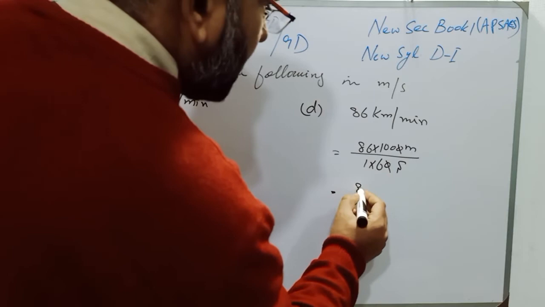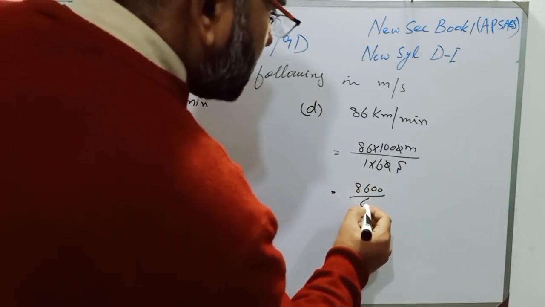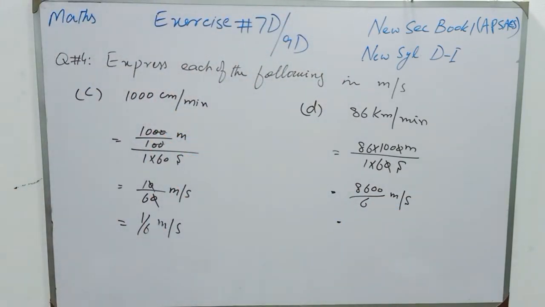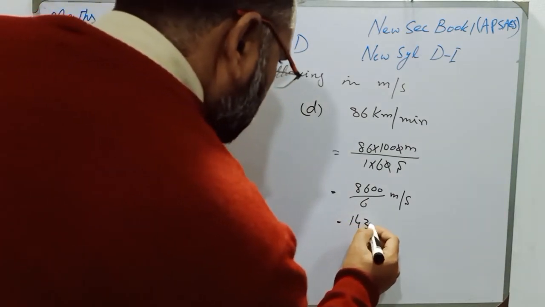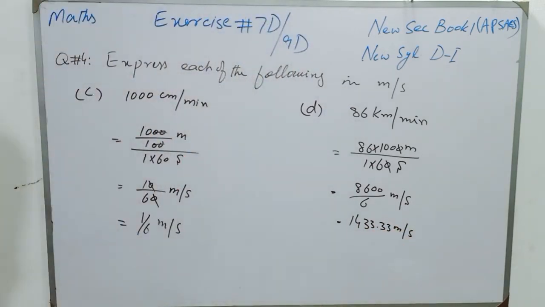and we will multiply 86 with 100 and it will become 8600 over 6 and the unit is meter per second. Now students, 8600 will be divided by 6. 8600 divided by 6 and the answer is 1433.33 meter per second.